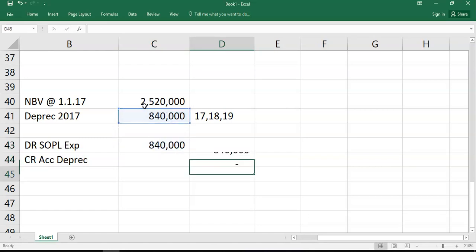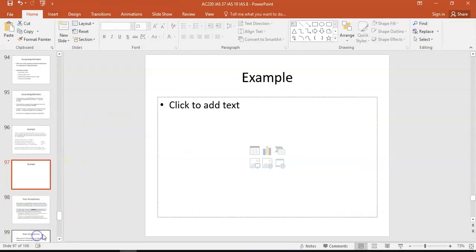And it's as simple as that, but where students lose marks is they do not give me the narrative, they only focus on the calculations. So make sure you read the question carefully to get your full marks. All right. That's a good example. So we've dealt with two of them then.